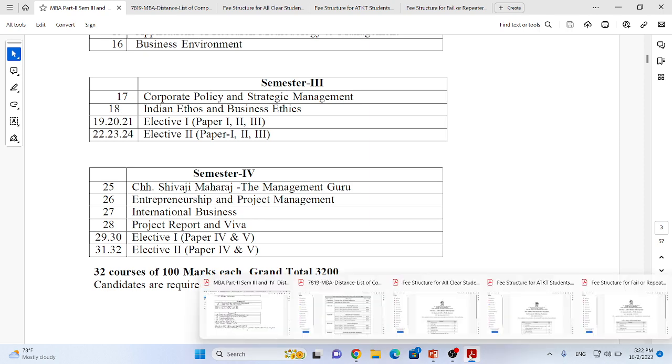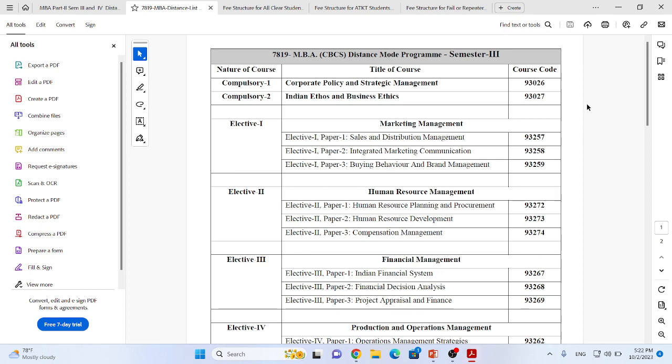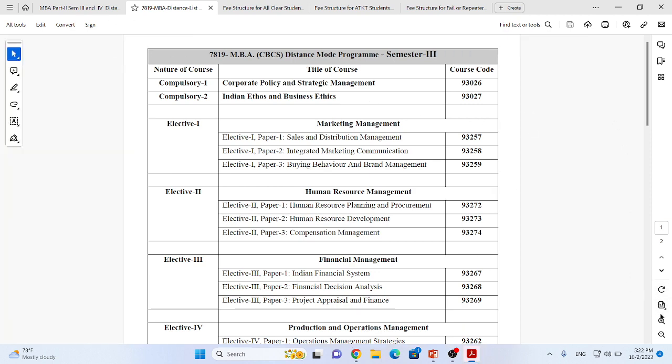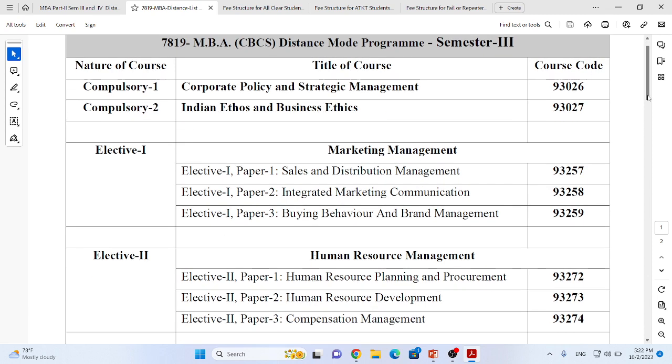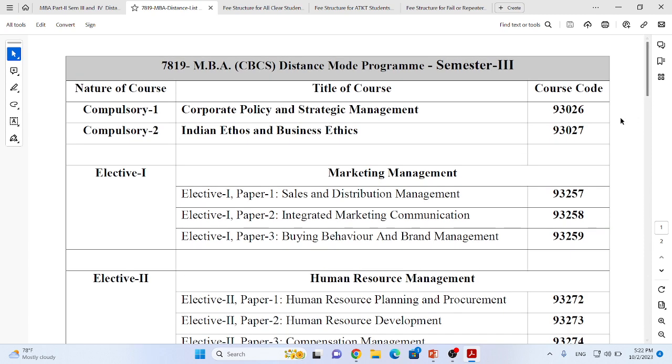Based upon that, let us consider this chart shown on your screen. Our program code is 7819 MBA CBCS distance mode program semester 3. Each and every student has to understand that there is a combination of subjects.